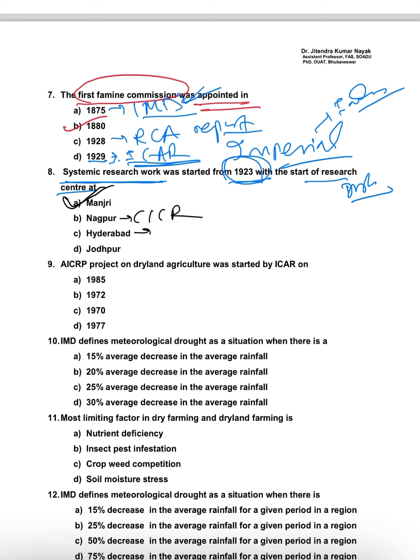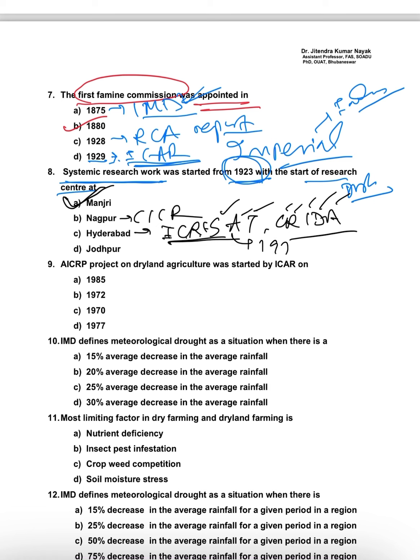Then Hyderabad, which institutes are present? One is ICRISAT, another is CRIDA. ICRISAT means International Crop Research Institute for Semi-Arid Tropics. CRIDA means Central Research Institute for Dryland Agriculture. Both are present at Hyderabad. ICRISAT was established in 1972. And please answer what is the establishment year of CRIDA.